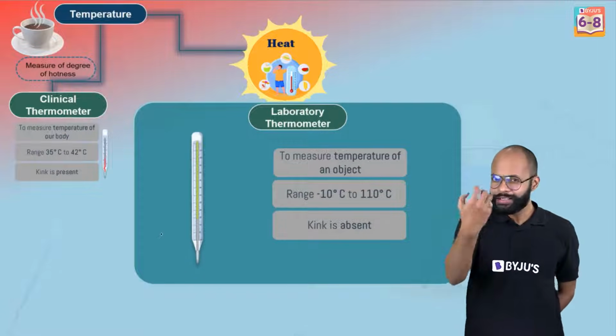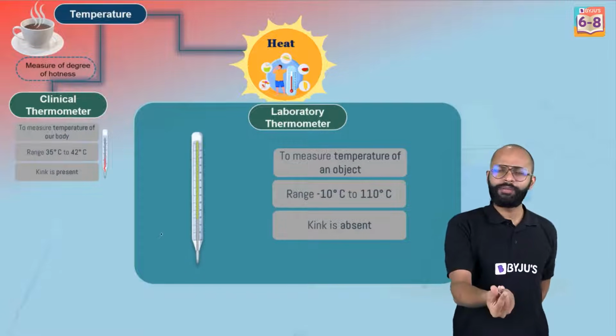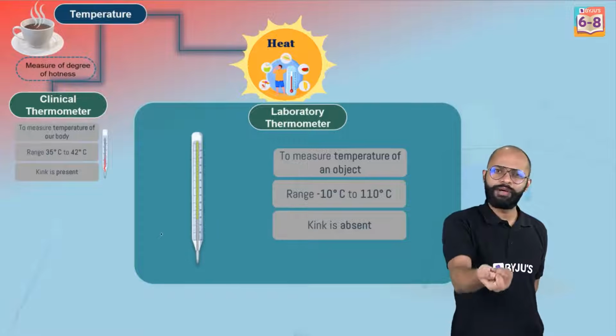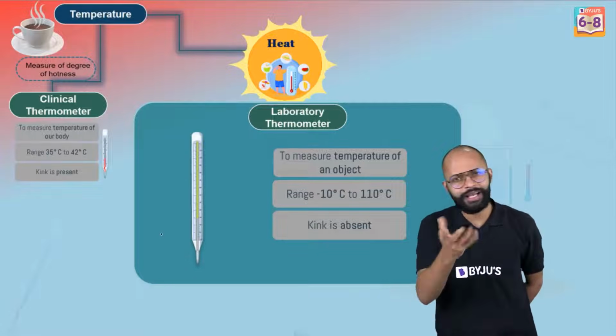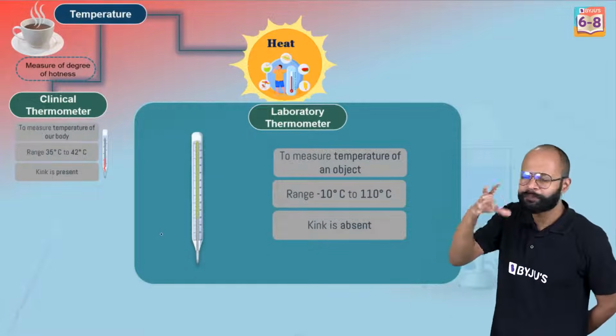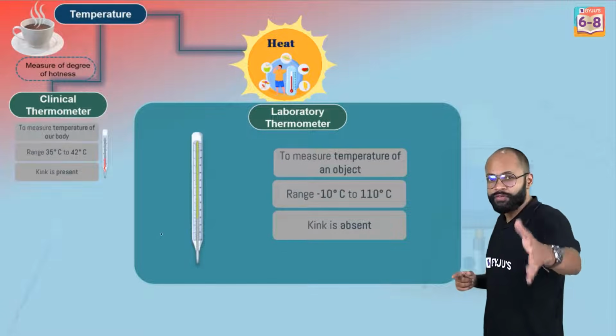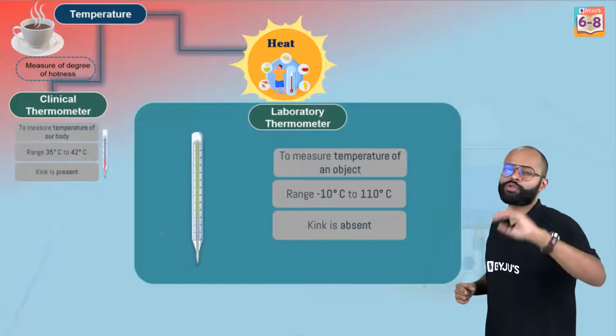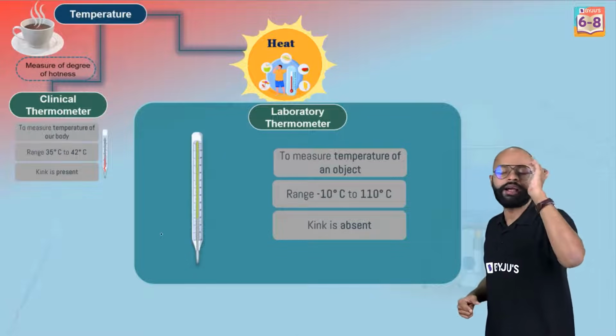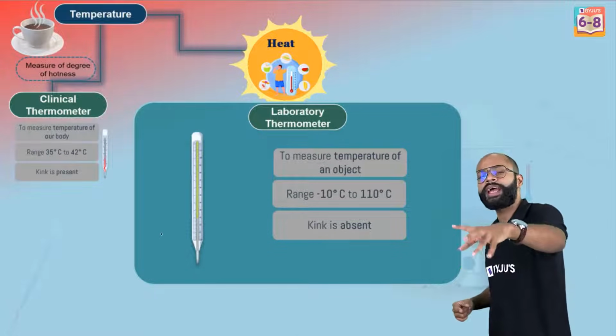Clinical and laboratory, at least look-wise, they both look the same. There is a mercury bulb, there is a capillary tube, there is mercury inside that, there are markings, है ना? Glass casing होता है, glass का handle होता है. So all this looks the same. What is the difference? And this difference is very much asked in exams. कुछ नहीं मिलेगा तो exam में पूछ लिया जाएगा. What is the difference between clinical thermometer and laboratory thermometer?